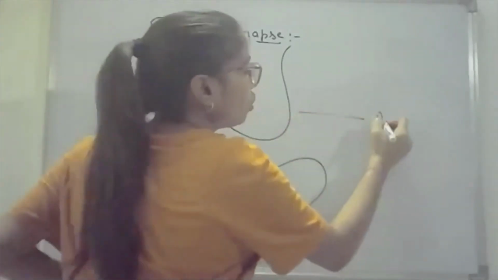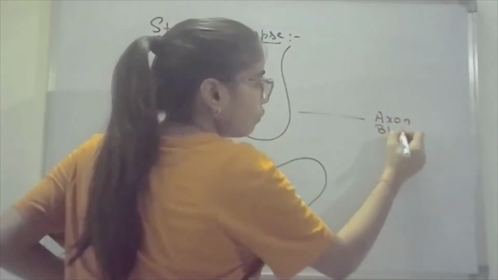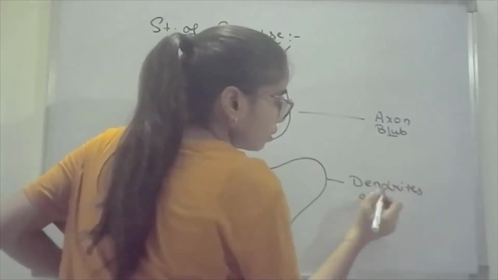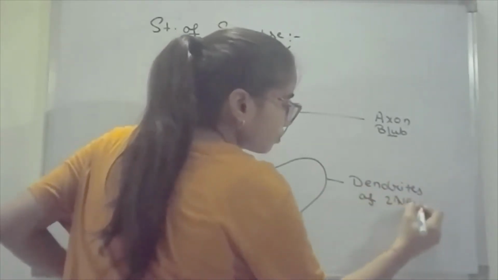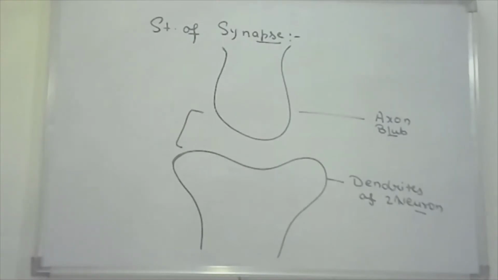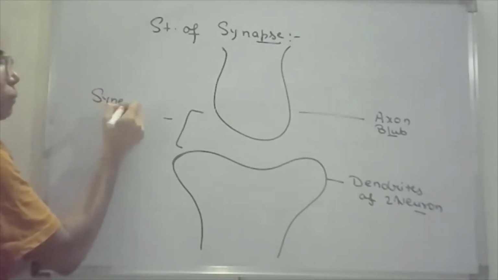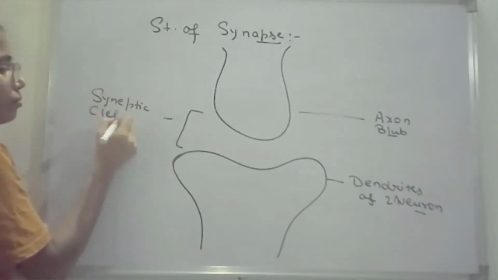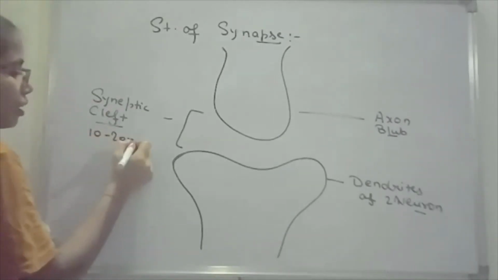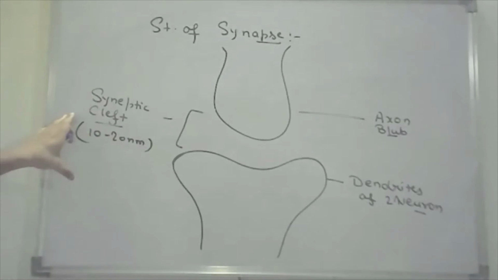This is the axon bulb of one neuron, and this is the dendrites of the second neuron or the other neuron. And this space between two neurons is known as the synaptic cleft. In the chemical synapse, it is about 10 to 20 nanometer. And in the electrical synapse, the synaptic cleft, that is the space between two neurons, is about 0.2 nanometer.